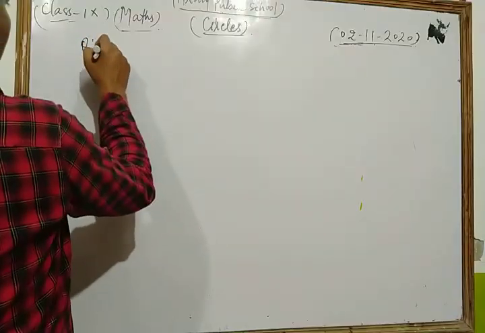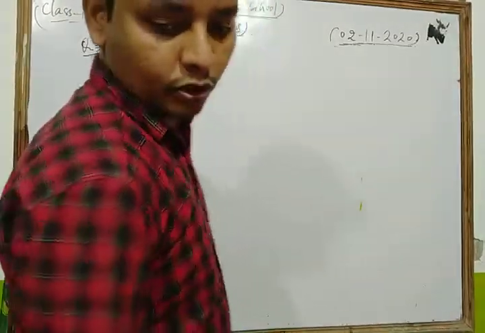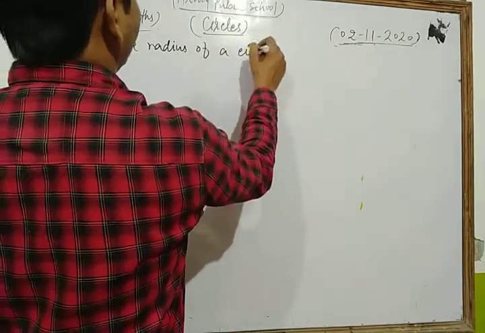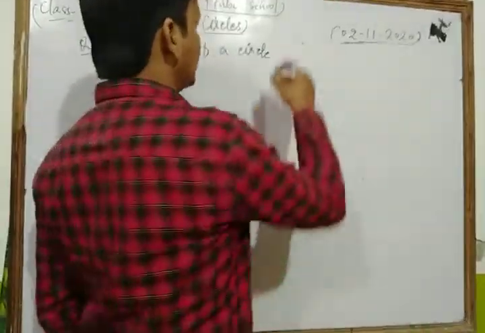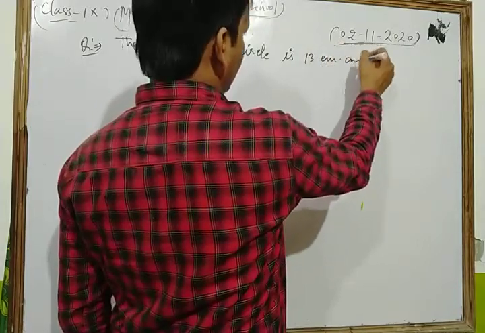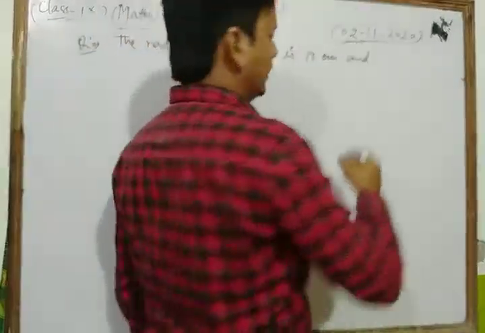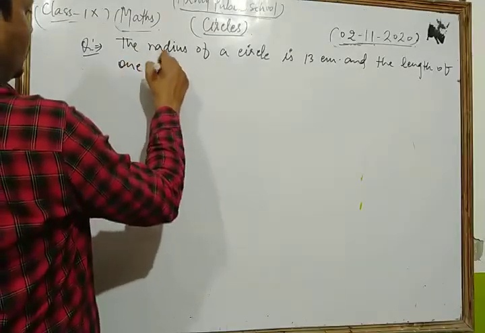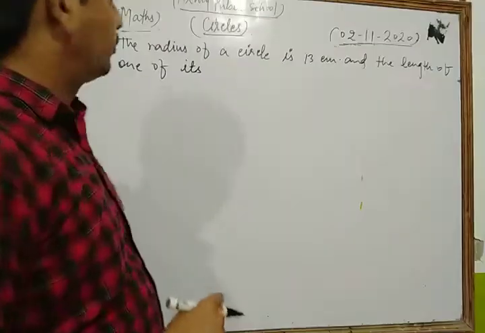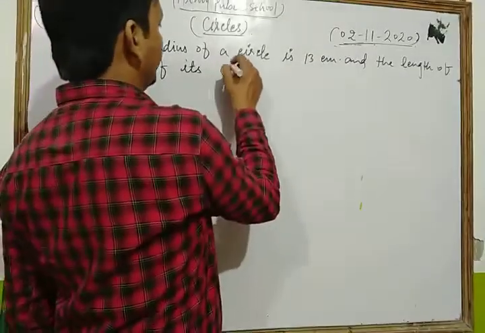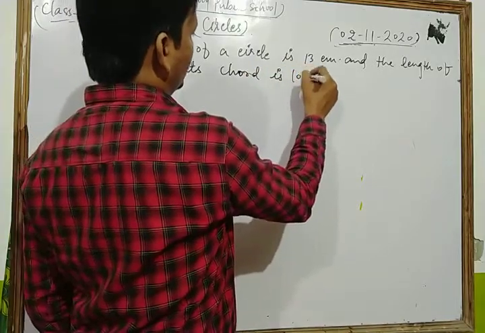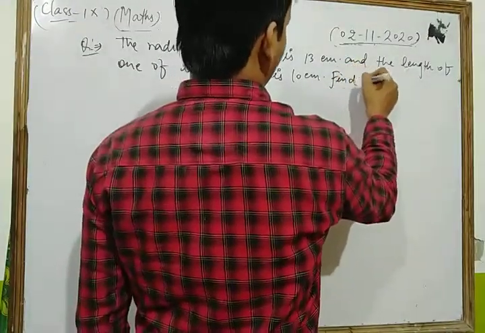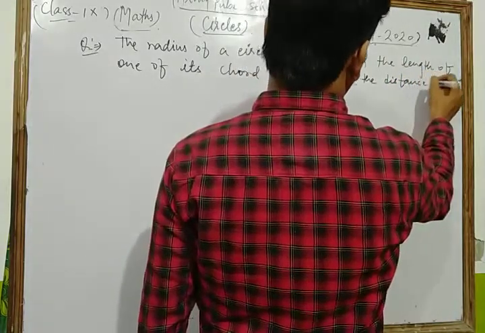Now we take some questions. Your question: the radius of a circle is 13 centimeter, and the length of one of its chords is 10 centimeter.